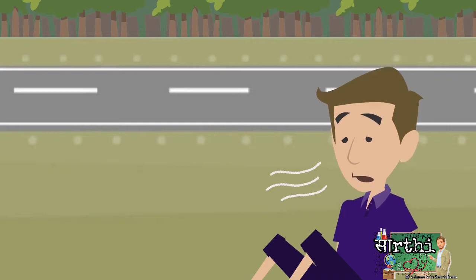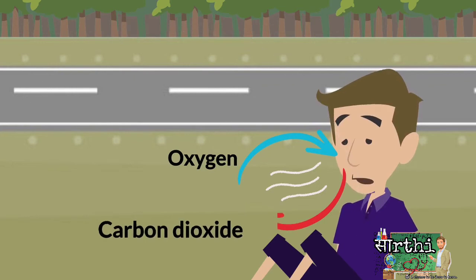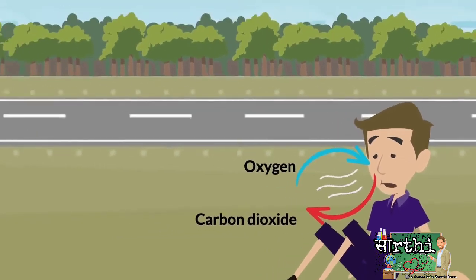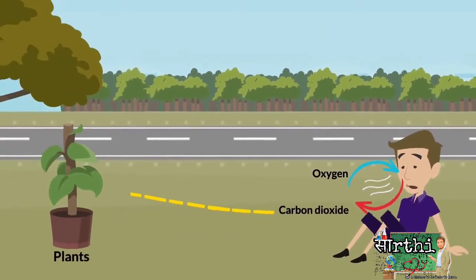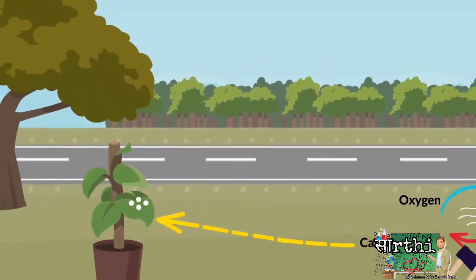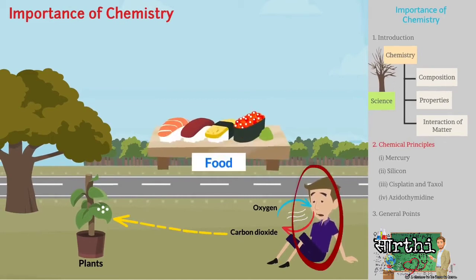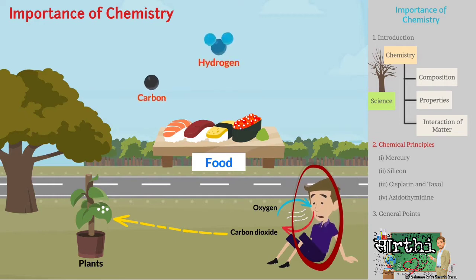You breathe, meaning you take oxygen and leave carbon dioxide. Plants use carbon dioxide to prepare food. You survive by eating food which mainly consists of carbon, hydrogen, and oxygen.